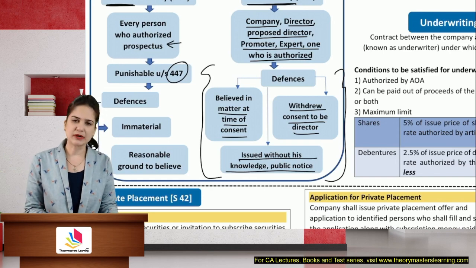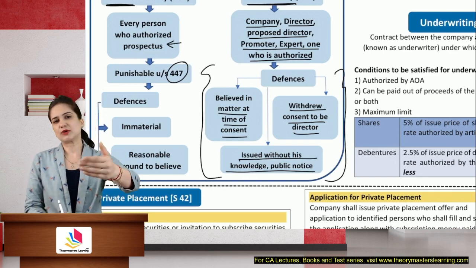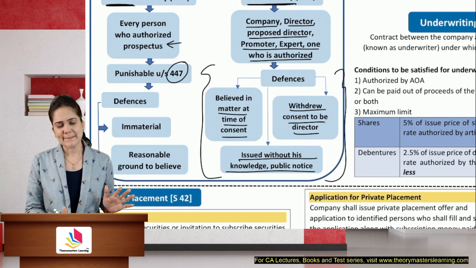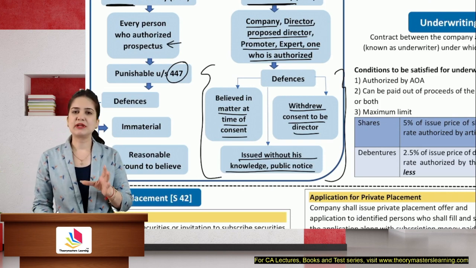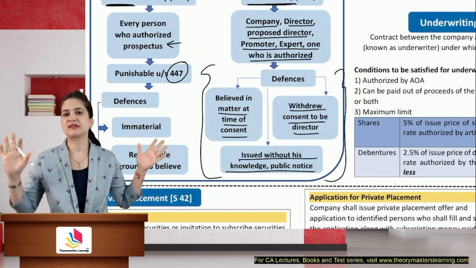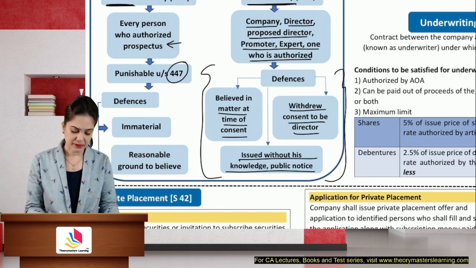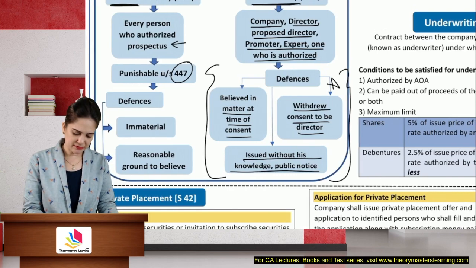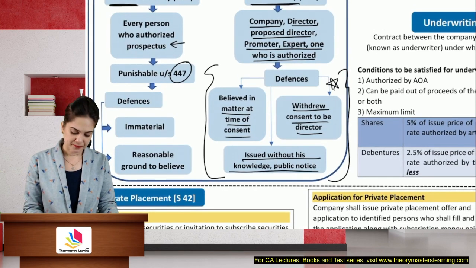So students, this is important because it is asked as a question in the exam. It is very frequently asked. When is the director or expert not liable? Expert is liable only for the incorrect statements made in his report, not if the incorrect statement is made in the entire prospectus. This part is important for the exam. When is he not liable?